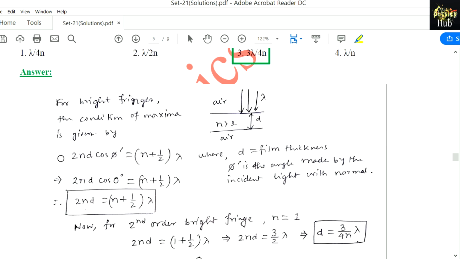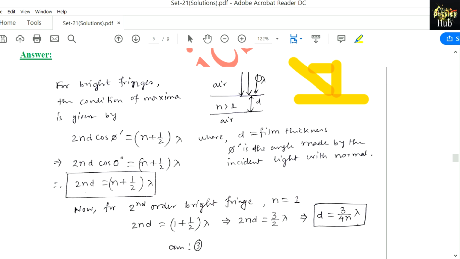Now as you know, for this type of case, for bright fringes, the condition for maxima is given by 2nd cos phi prime equals (n plus half) lambda. What is phi prime? Phi prime is the angle made by the incident light with the normal. Suppose this is the plane interface, this is the normal, and if your light wave is coming in this direction, then this angle is phi prime. Here the light is coming normal, so it is in the same direction, and the angle between them is 0. So cos 0 degree, so 2nd equals (n plus half) lambda.